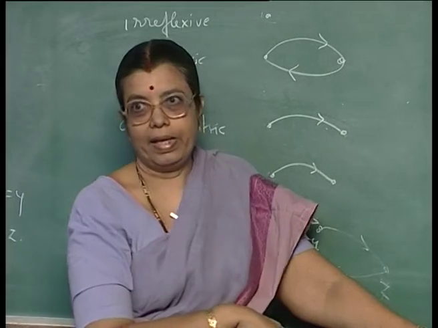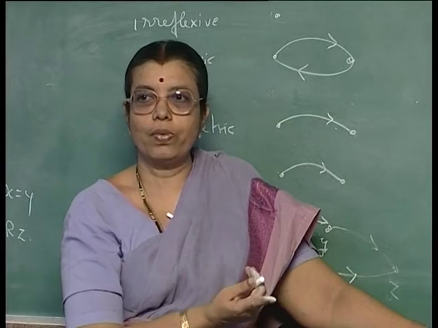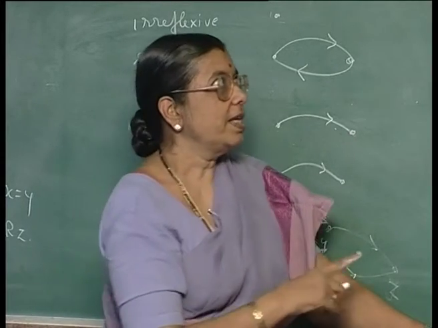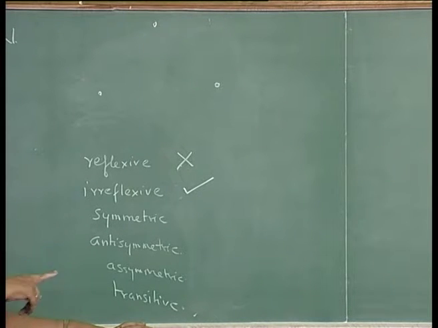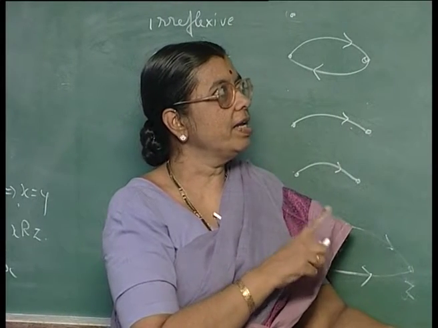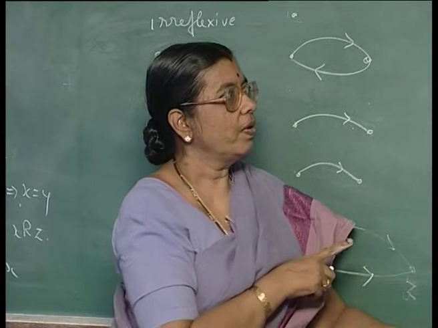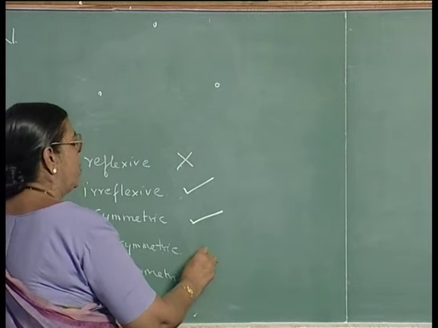Is it symmetric? Symmetric means either you should have both the arcs between two nodes or no arcs. So, if x is related to y, then y should be related to x, but x is not even related to y, that is okay, it is symmetric. Similarly, is it antisymmetric? If x is related to y and y is related to x, it should imply x is equal to y, but no arcs between two elements is also okay, it is antisymmetric.